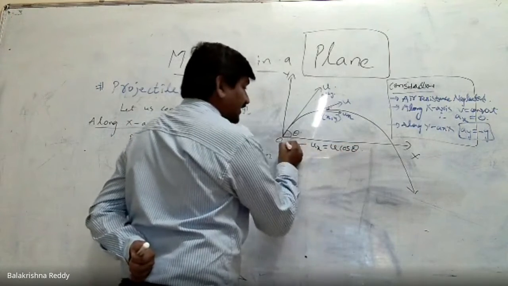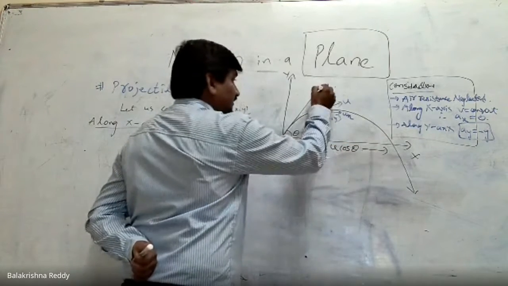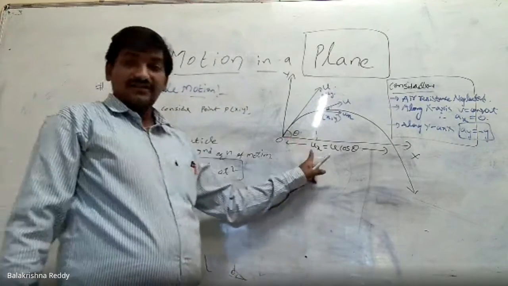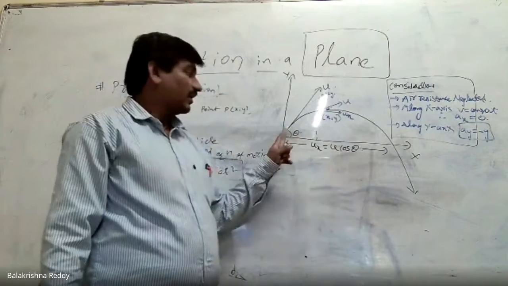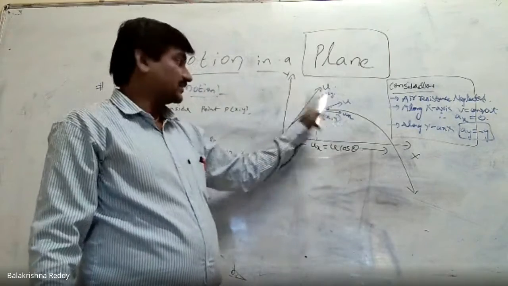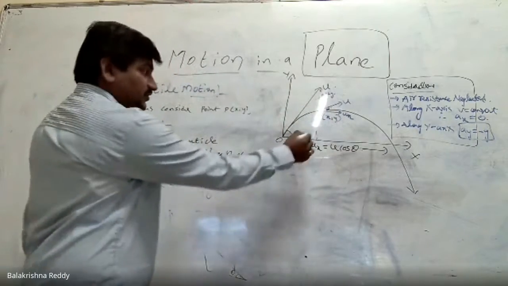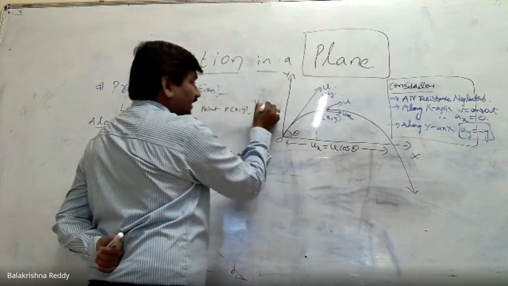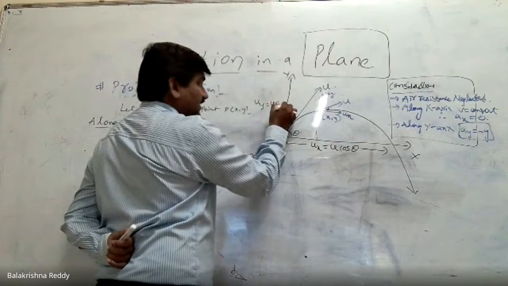Why can I write that? If I consider this as a right-angle triangle, the adjacent side gives the cos component, the opposite side gives the sine component, right? These two are parallel, so the vertical component uy can be considered as u sin theta.